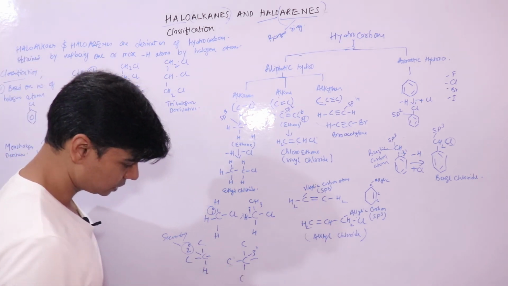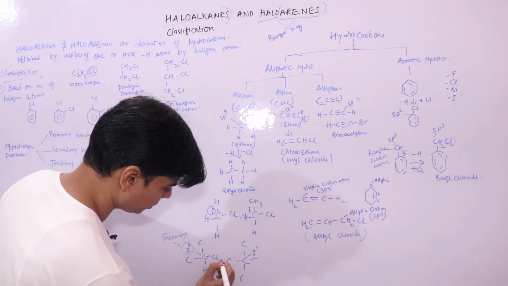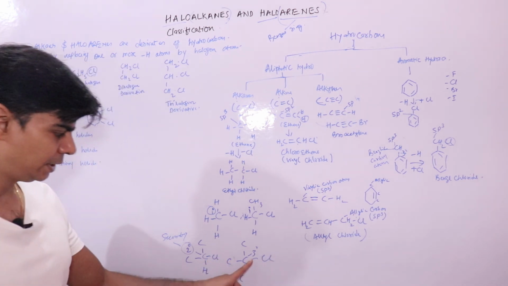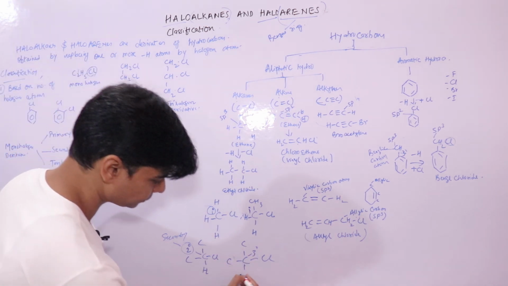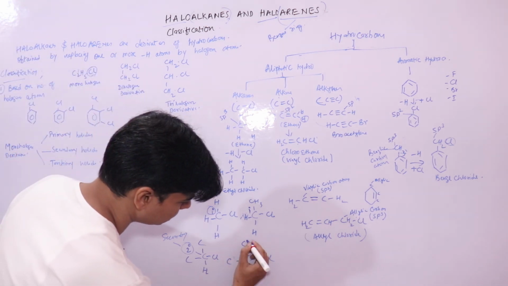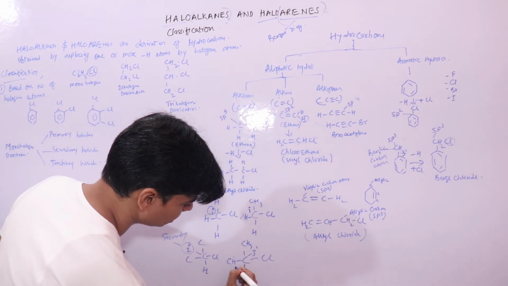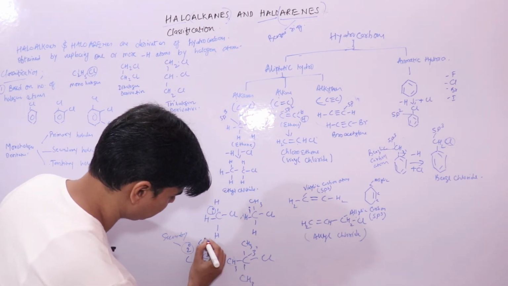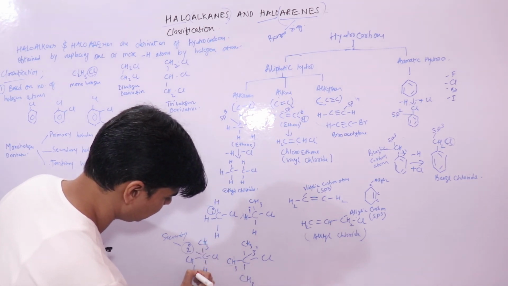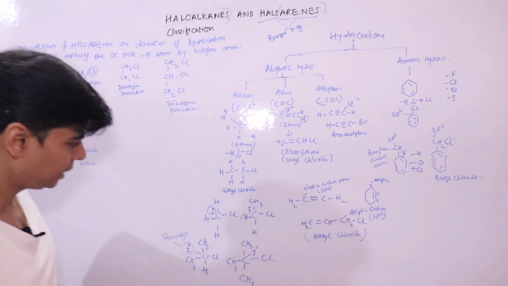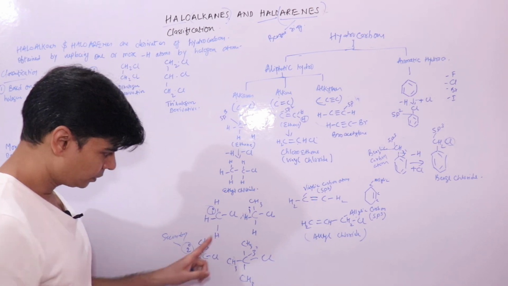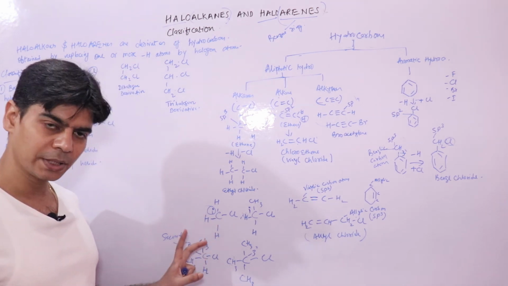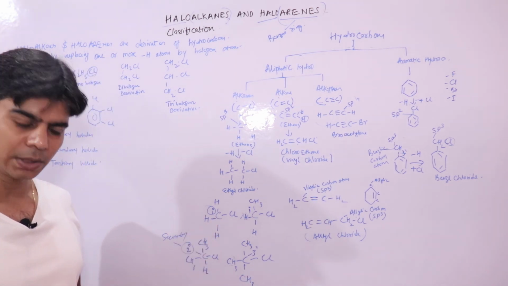Now if this halogen atom is attached to a 3 degree carbon atom, this is your tertiary halide, right? And these can be methyl groups. In these alkanes, you can see this carbon atom is attached to no carbon atom, so this is your 1 degree or primary carbon atom.